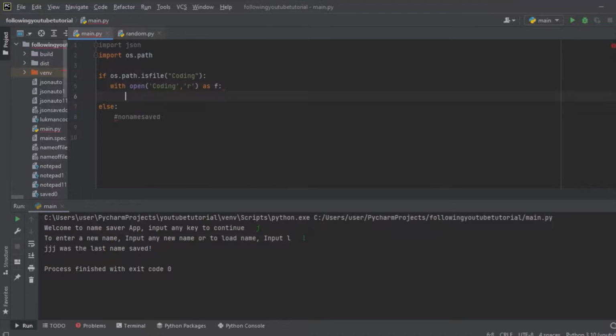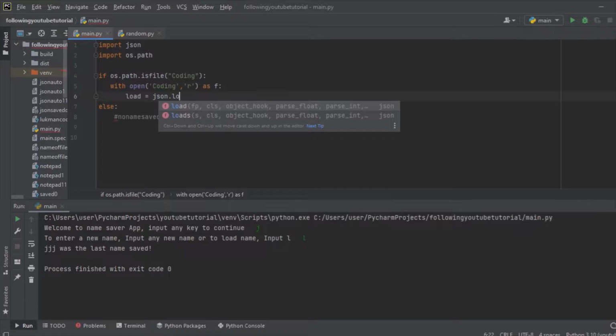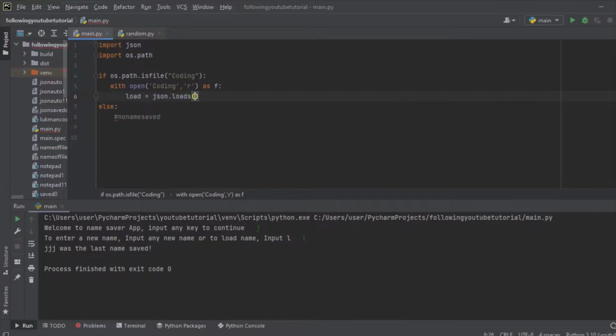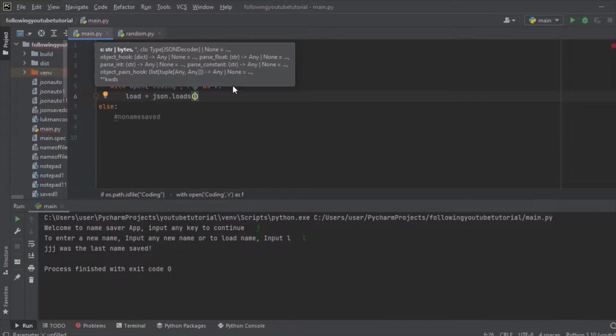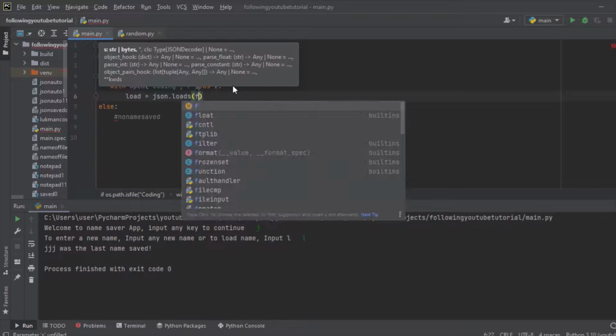And under this place, right now, we are going to write load equal to json.loads, L-O-A-D-S, loads. We are going to write f.read.